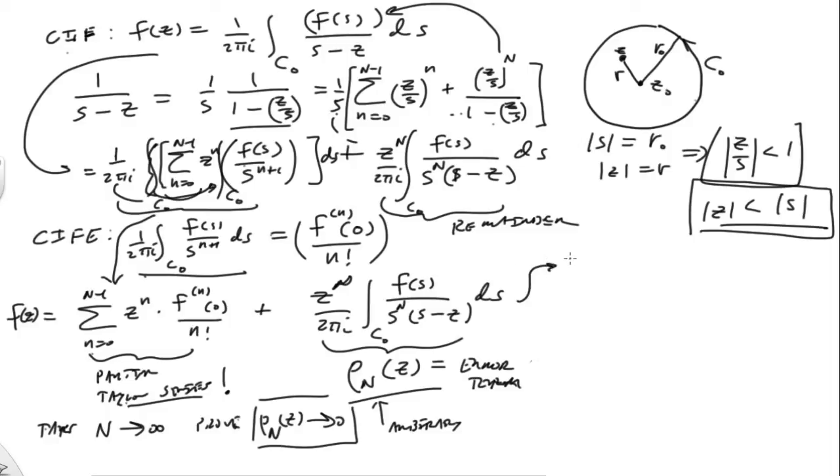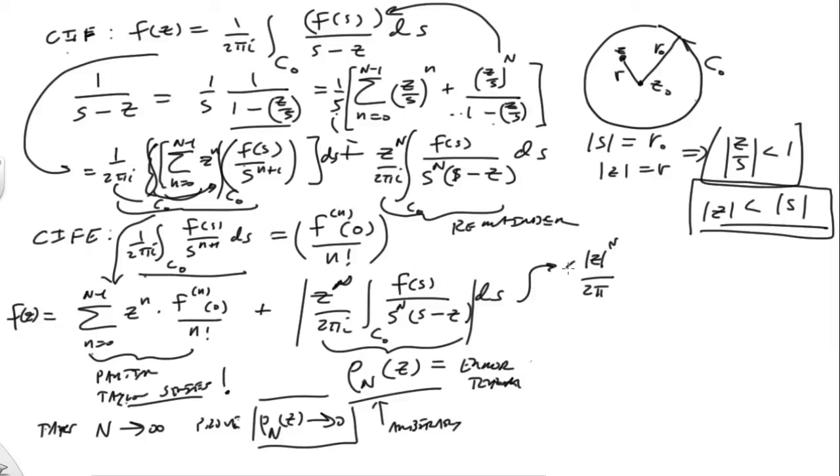And now I just want to take absolute values of this thing. When I put the absolute values over this thing here, of course that becomes the modulus of z to the capital N all over 2 pi, because the modulus of I is 1.